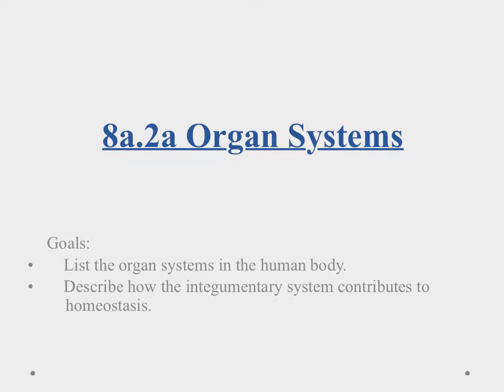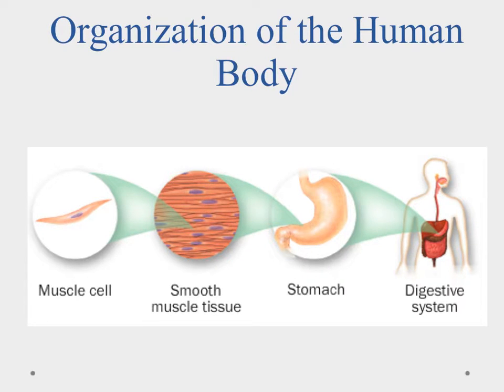Today we will list the organ systems in the body and also describe how the integumentary system contributes to homeostasis. Now we've seen this before, but the organization of the human body by levels.